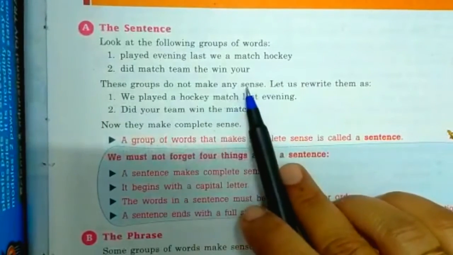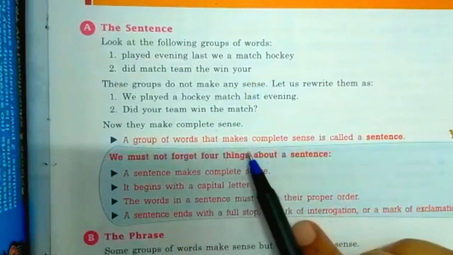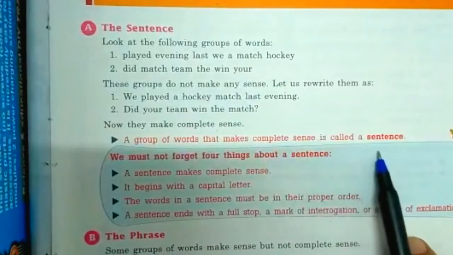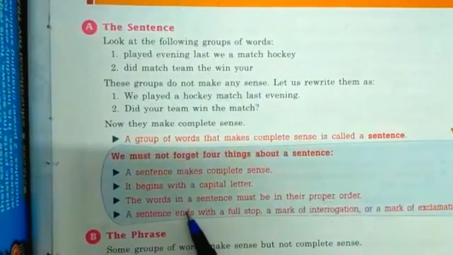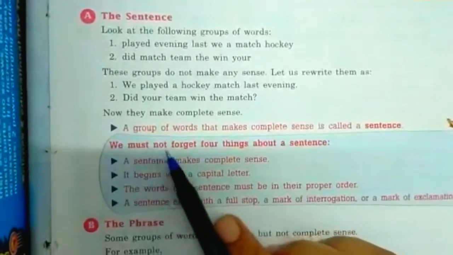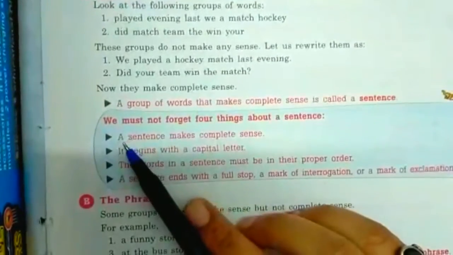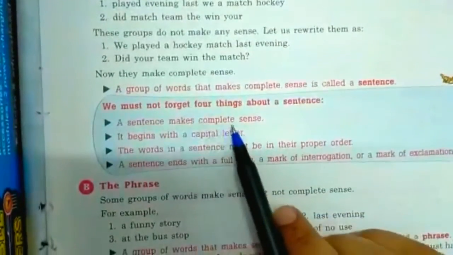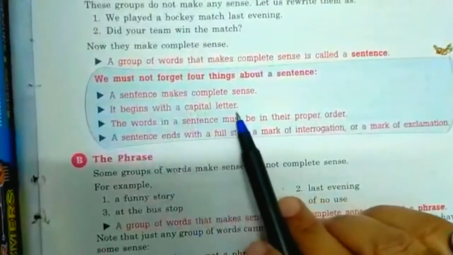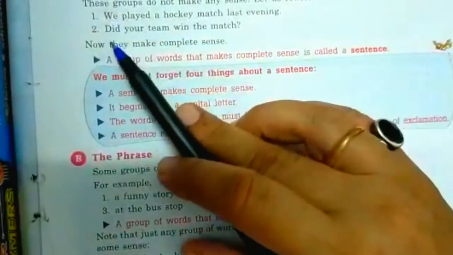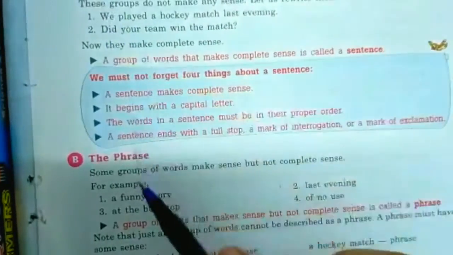So we can define the meaning of sentence. A group of words that makes complete sense is called a sentence. You can keep these points given down in your mind. We must not forget 4 things about a sentence. The first one is a sentence makes complete sense. It begins with a capital letter. As you can see in these 2 sentences, it is beginning with the capital letter.